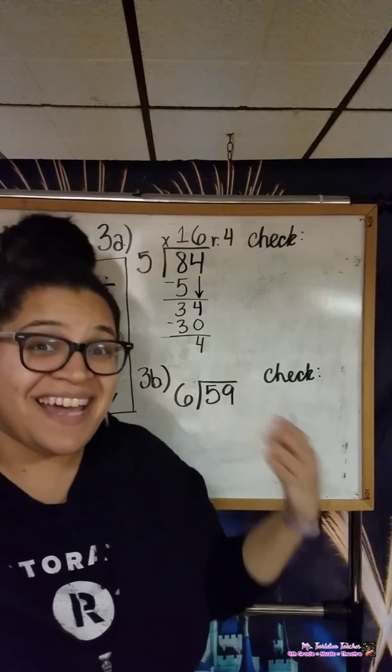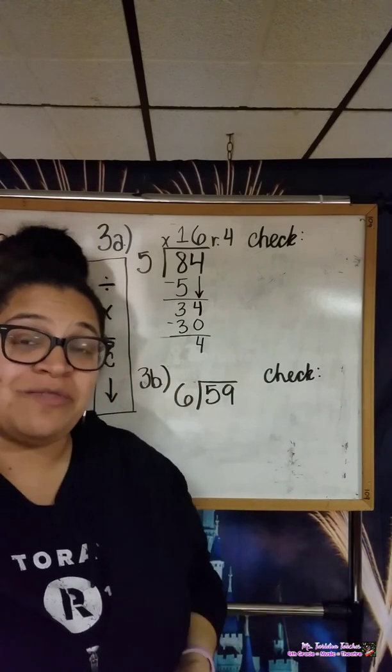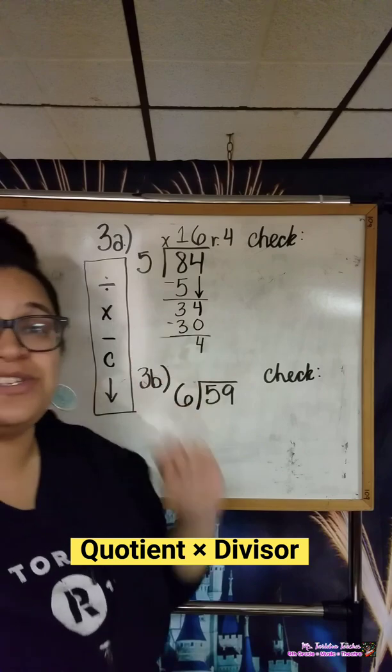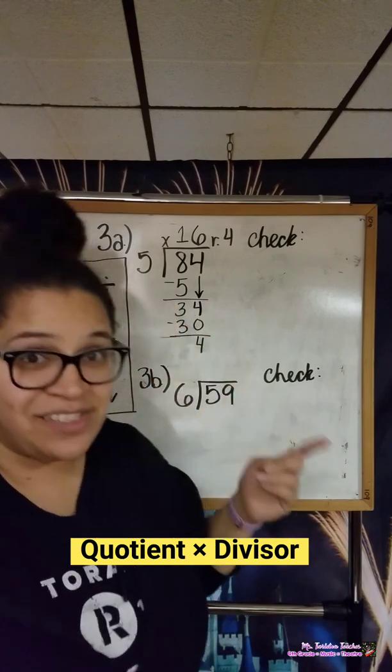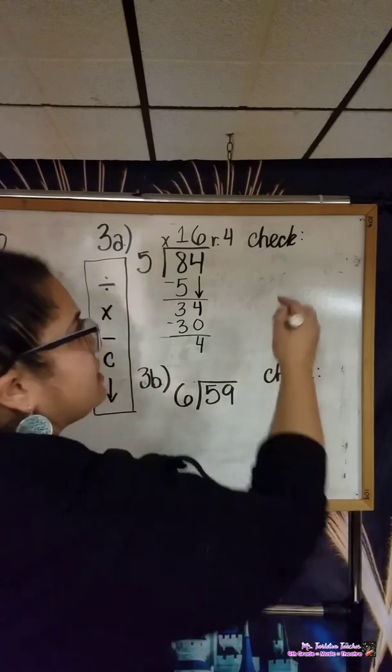So to check a division problem, we've been talking a lot about this. To check a division problem, you multiply the quotient, which is your answer, times your divisor, and then you add any remainders you have. So let's set that up in our check section.